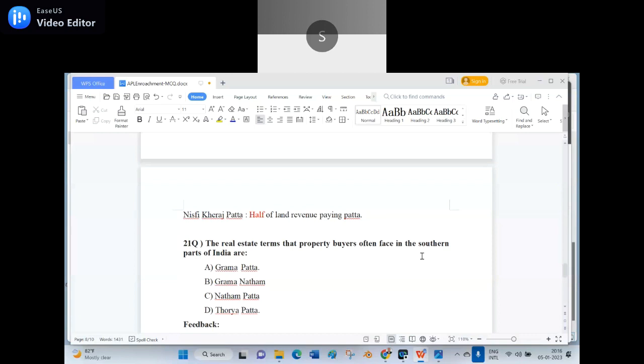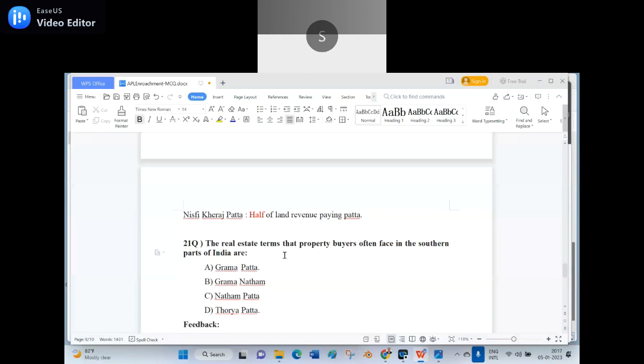Option A, sir, Grama Patta. The real estate terms that property buyers often face in the southern parts of India, 3 are correct, 1 is not correct. Sir, option D is not correct.